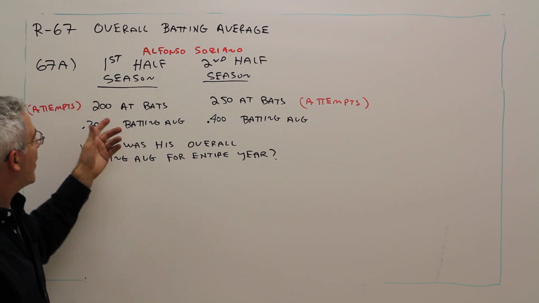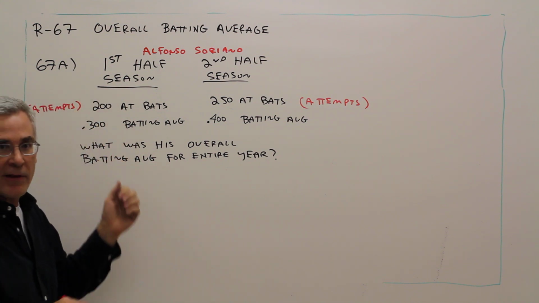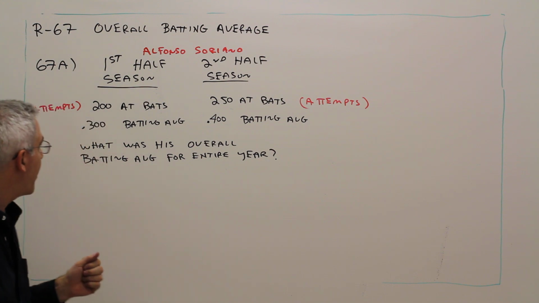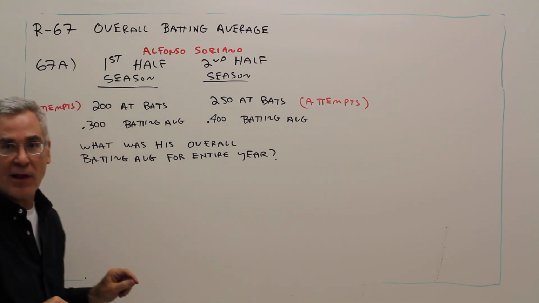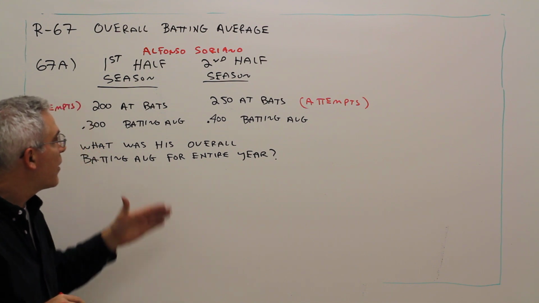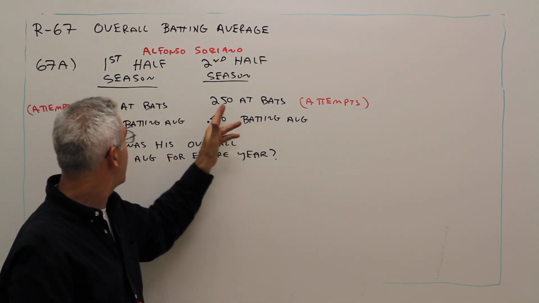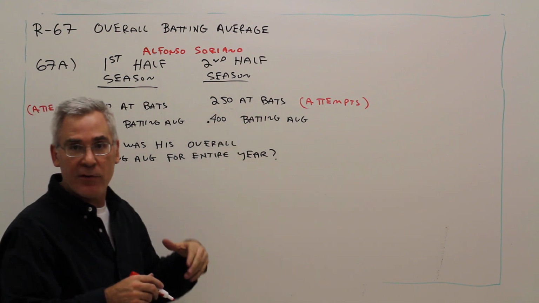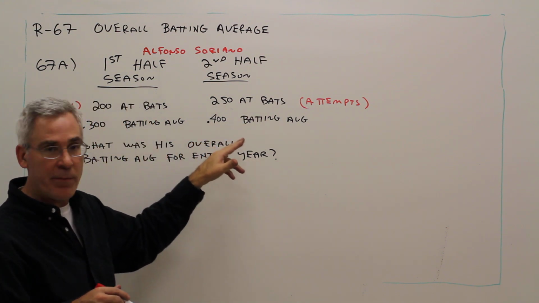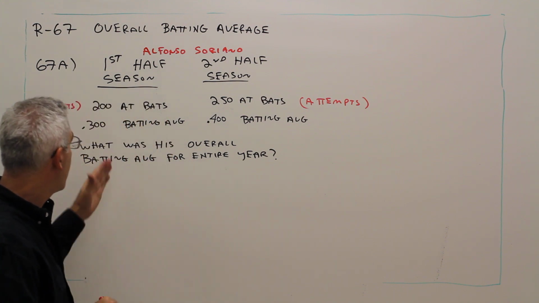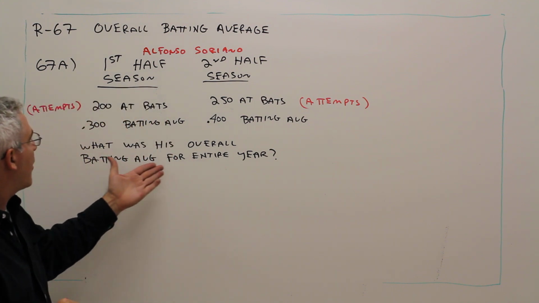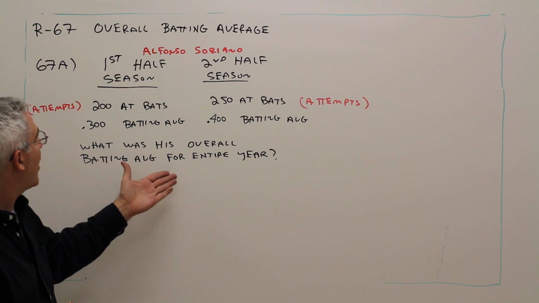In the first half of the season, he had 200 at-bats, that's attempts at the plate, and he had a .300 batting average. Basically, 30% of the time, he got a hit. For the second half of the season, he had 250 at-bats, attempts, with a .400 batting average. Basically, 40% of the time, he got a hit. The question is, what was his overall batting average for the entire year?